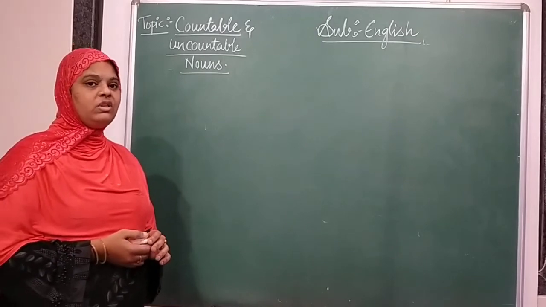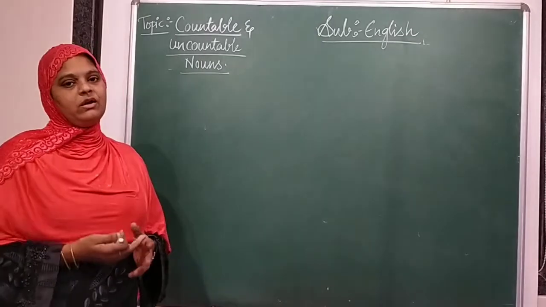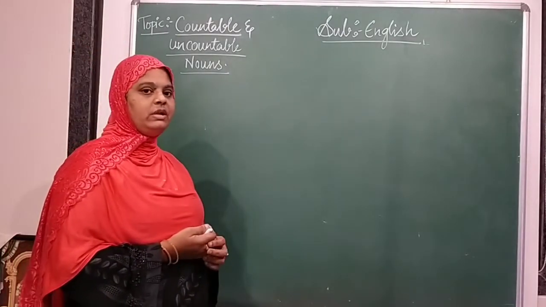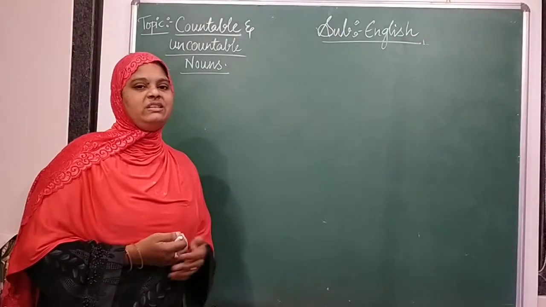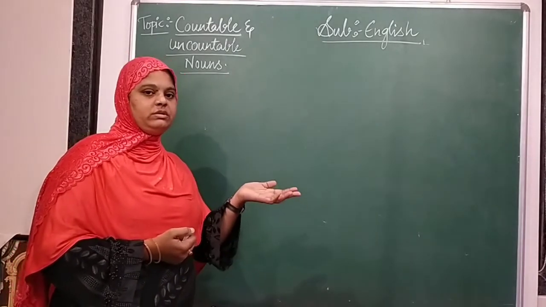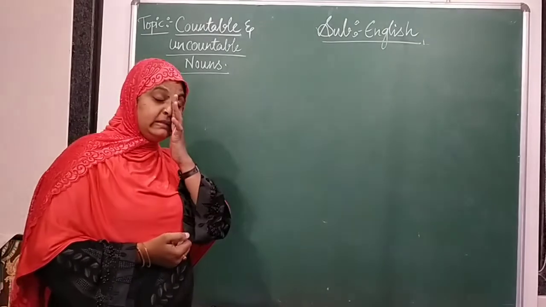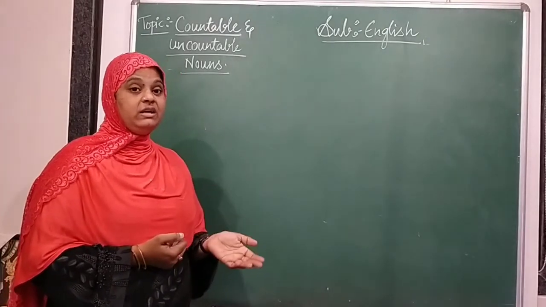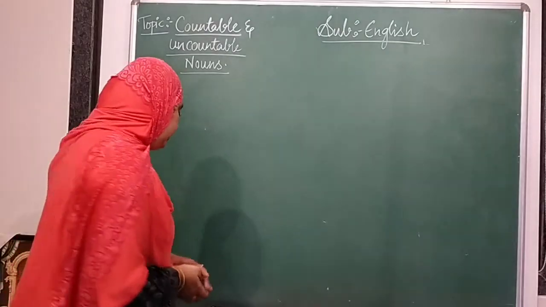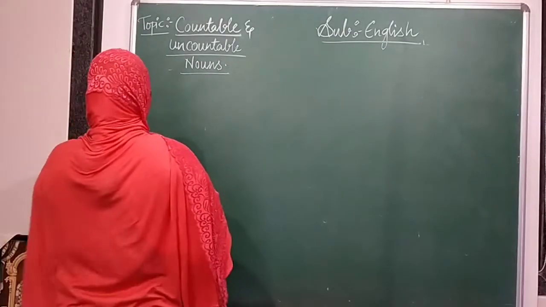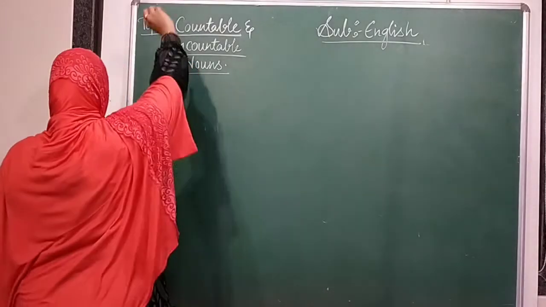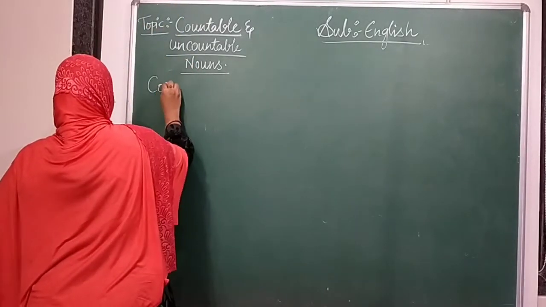Do you know about countable and uncountable? Do you have any idea? Countable are the things which are countable, and uncountable is nothing but the things which cannot be counted. You have to look at the board while I am telling the definition, so that you will remember it.